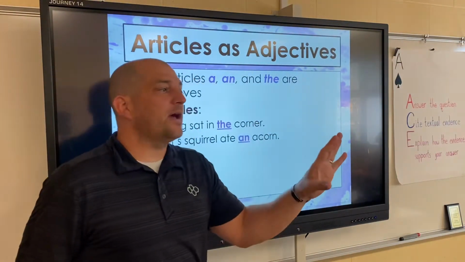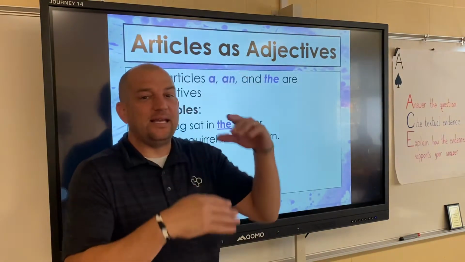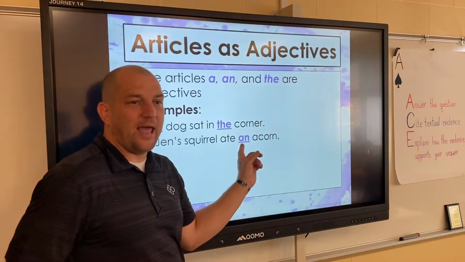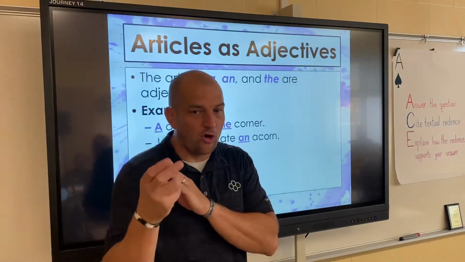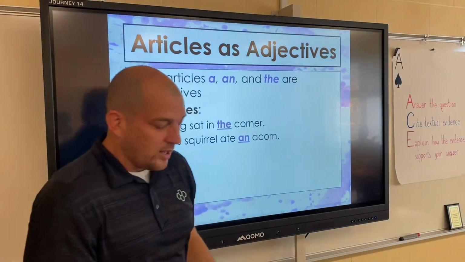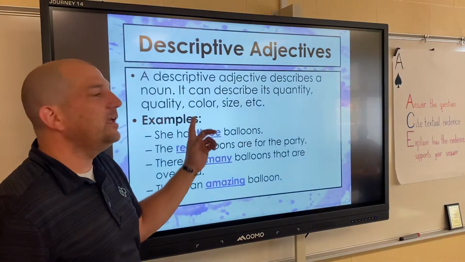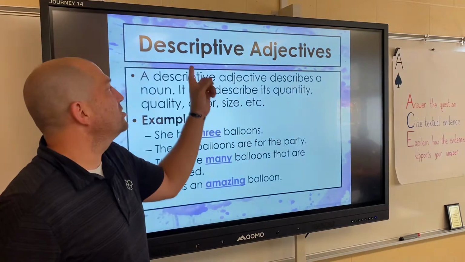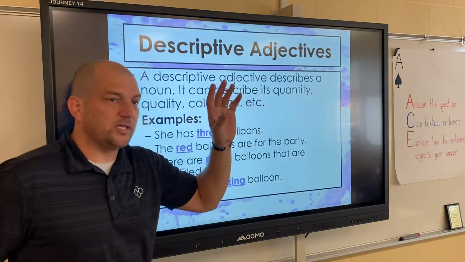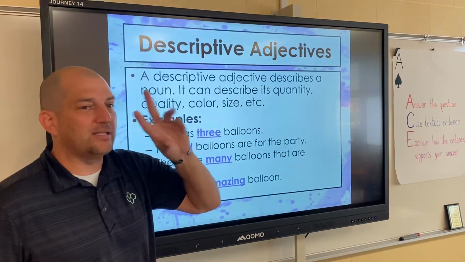Okay? So here's my deal. I might ask you 20 questions. The first 18 will be typical. If it's a non-vowel, you put A. If it's a vowel, you put A-N. But those last two, I might throw a curveball. This way you're paying attention. Okay? So these are articles as adjectives, and there's just these three. But these are what you're used to. These are descriptive adjectives, and I want you to pay attention to this. Especially if you're sitting in the back playing with your pencils and doing stuff like that. I don't want you to do that. I want you to pay attention.